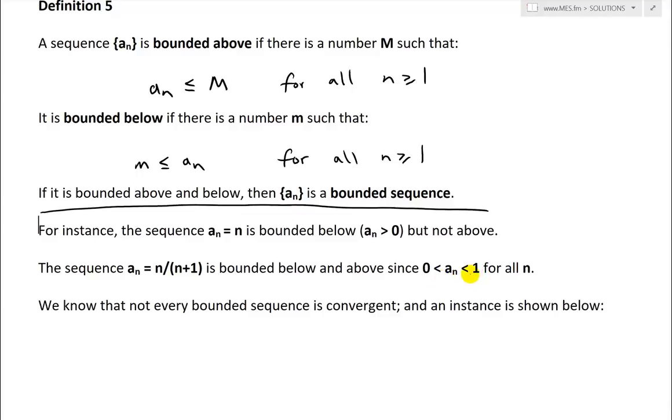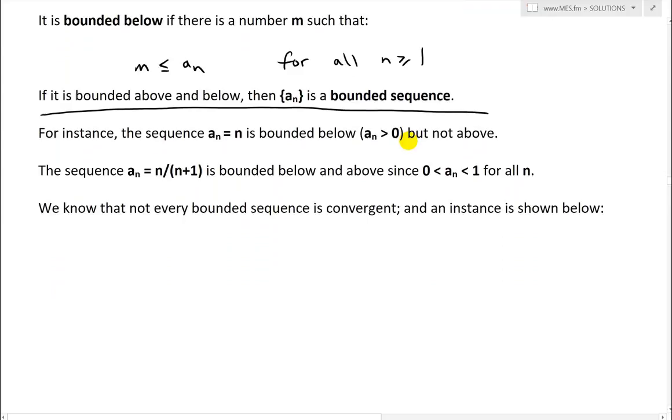If you recall, I covered this particular sequence several times earlier in this video. As n goes to infinity, you're going to have infinity over infinity, and the terms approach 1. And the lowest number here, if you put 1 in there, 1 divided by 1 plus 1 is 1 over 2. So the lowest it could be is actually 1 over 2. So it is bounded because it's greater than 0 and less than 1, or greater than or equal to 1/2, for all n.